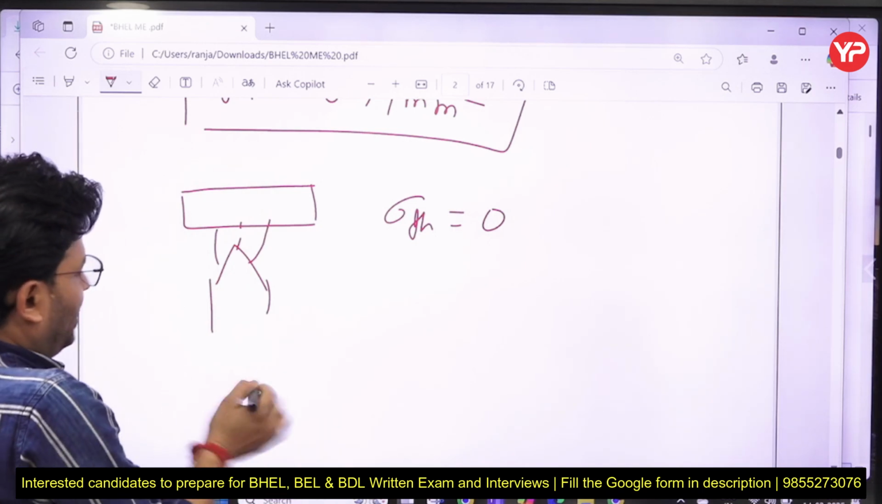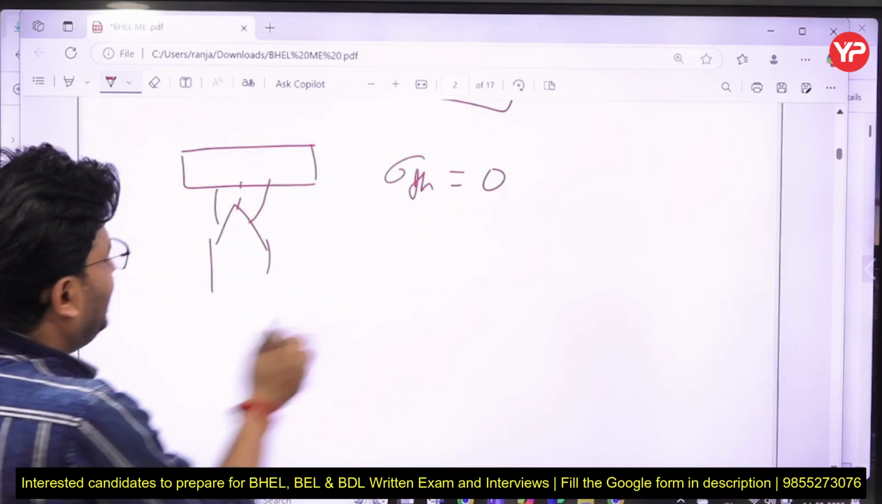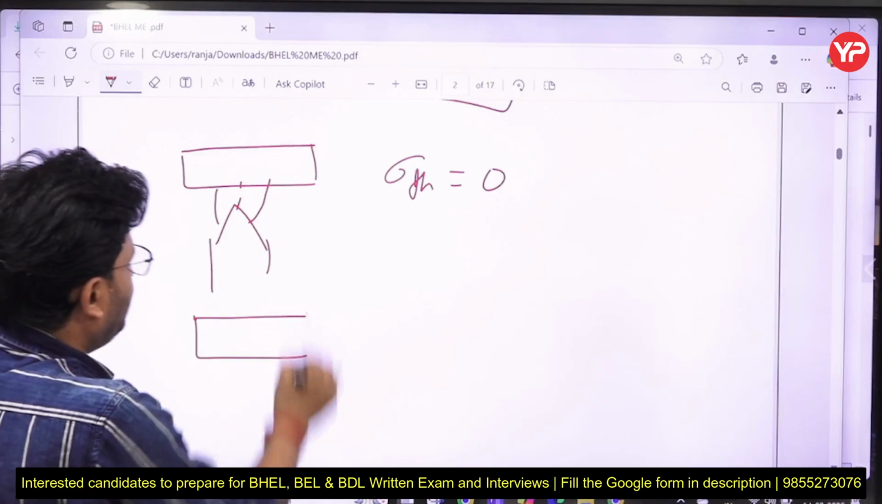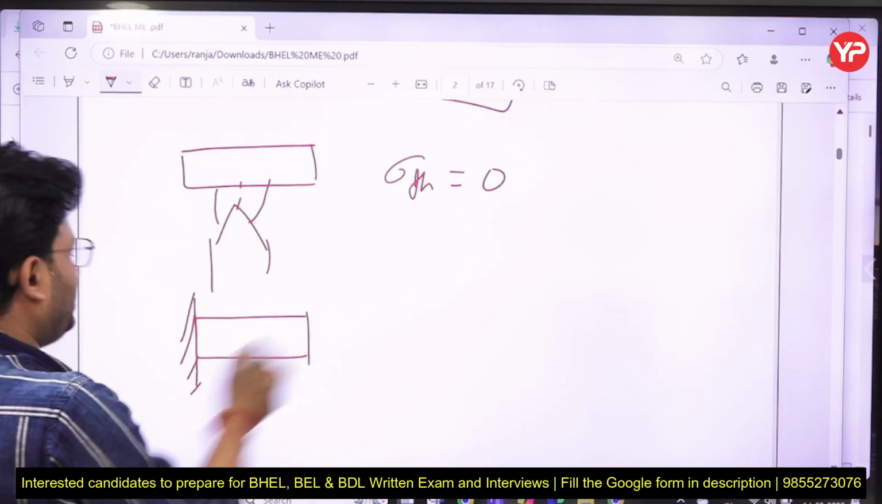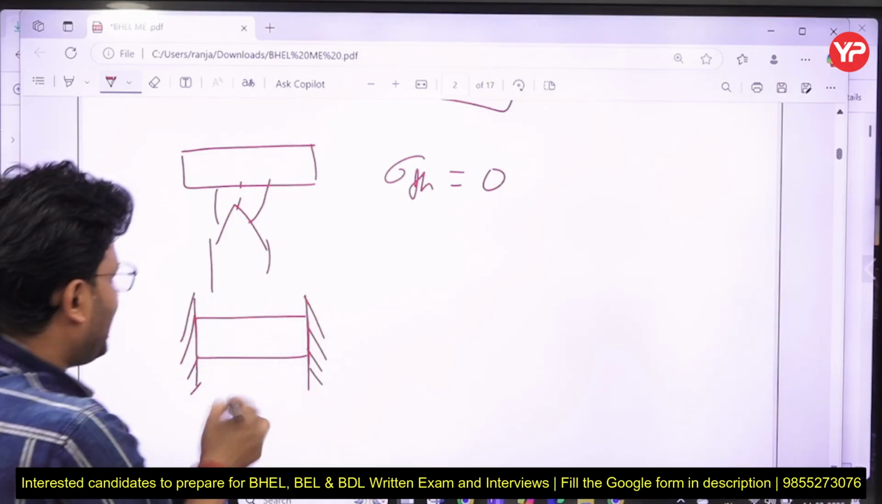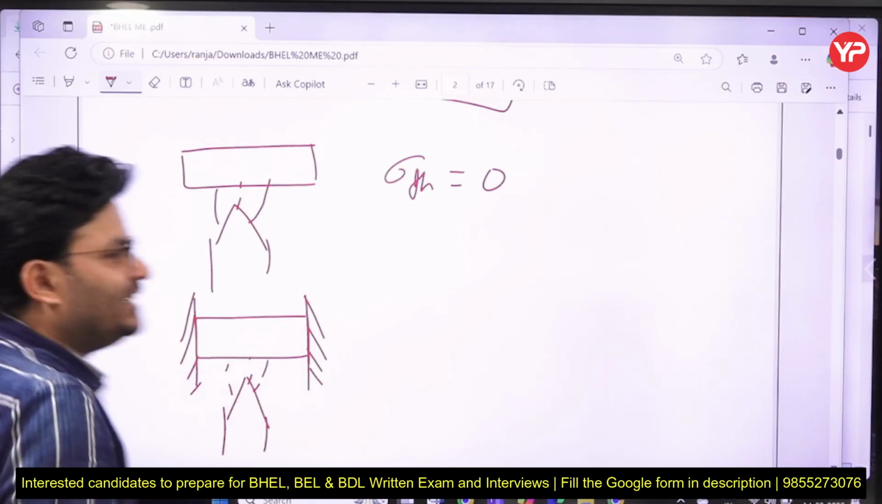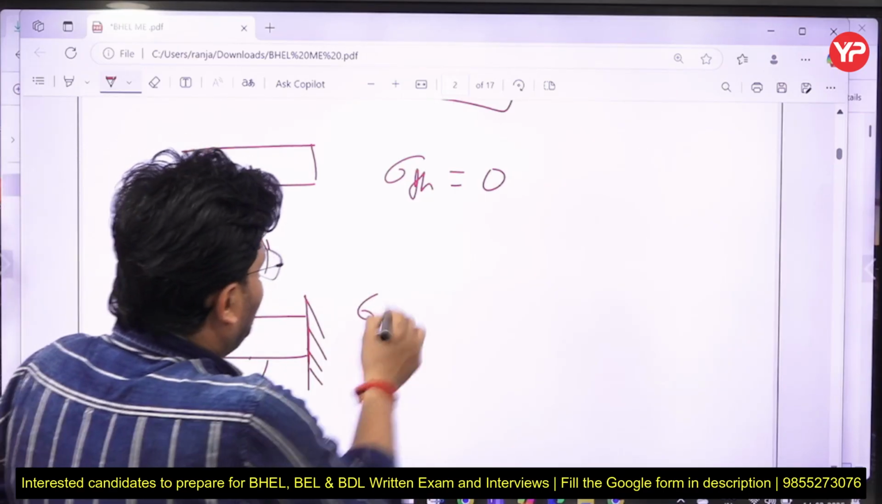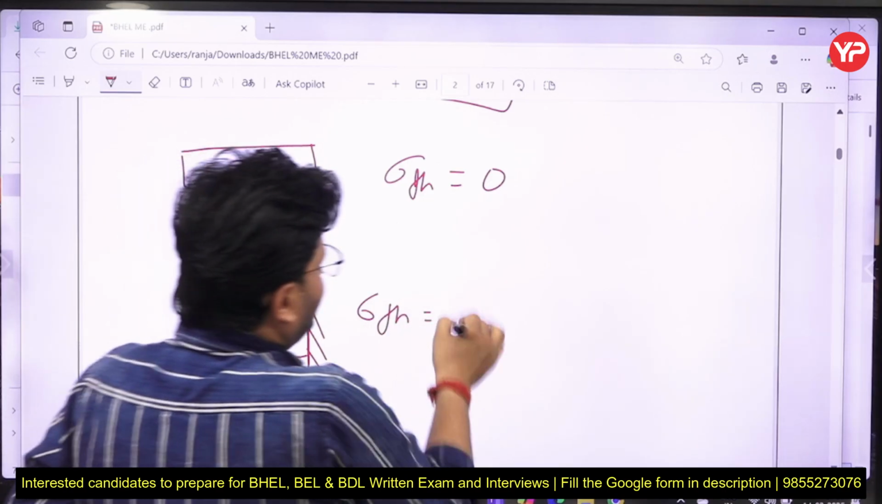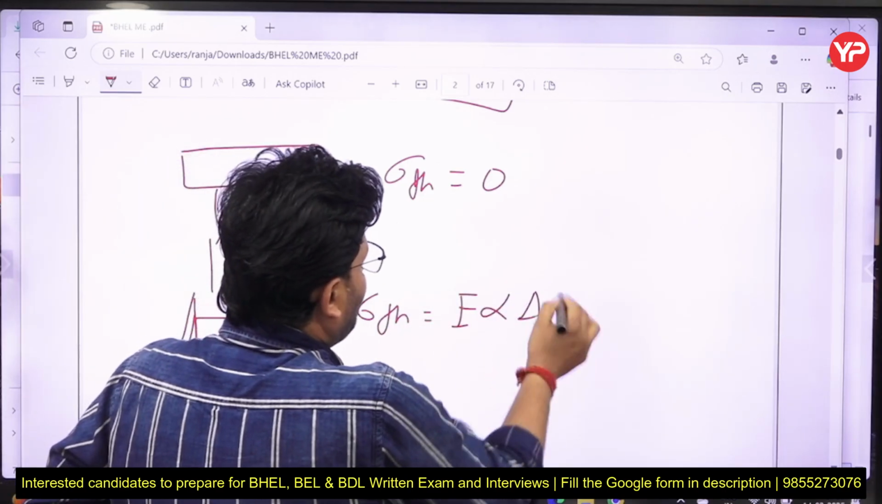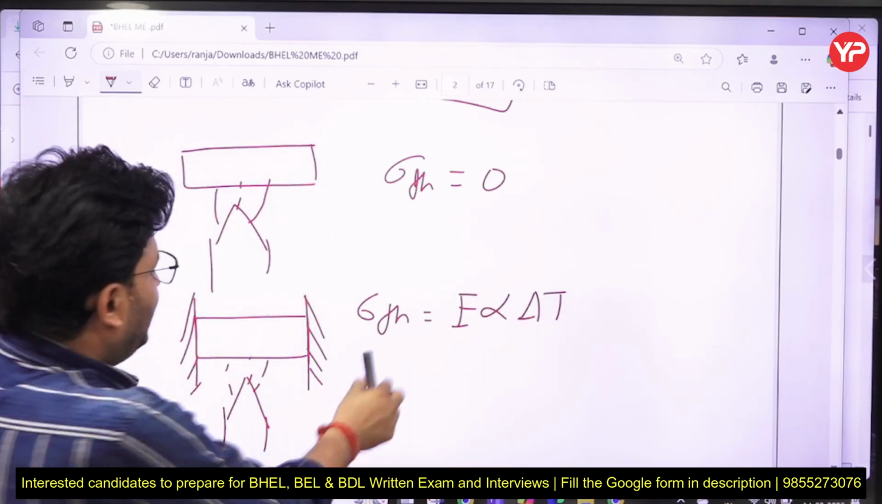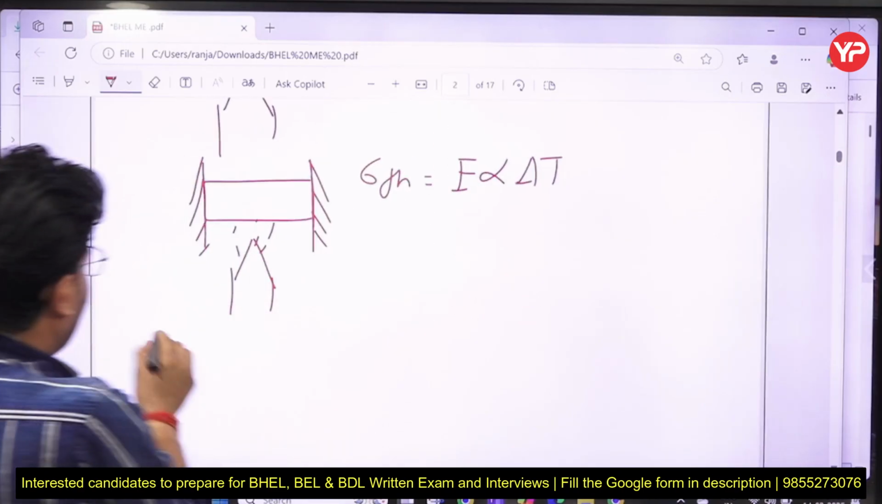Now see, I am going to discuss the second case. The second case is that this is one of our rods, and this is fixed in only the x direction, and I am going to raise its temperature. I am going to heat it by delta T. So what will be the thermal stress in this case? Anybody? Simply we can say, sir, E alpha delta T.